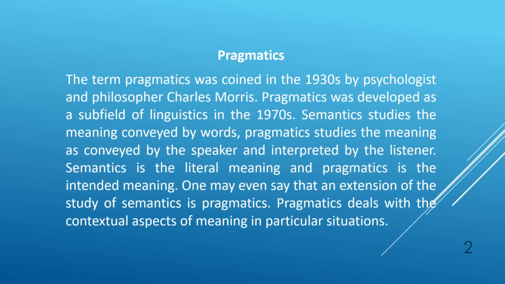The way he presents himself, the way he wants to convey himself, that is pragmatics, and the way it is interpreted by the listener. So conveying the message and receiving the message, the way it is being interpreted by the listener, both things are important, and this is what pragmatics investigates.